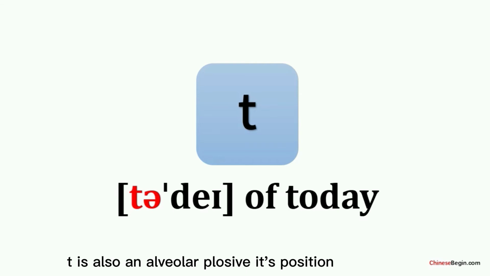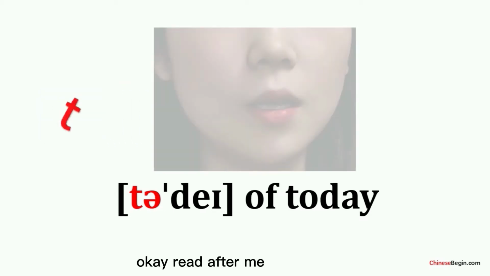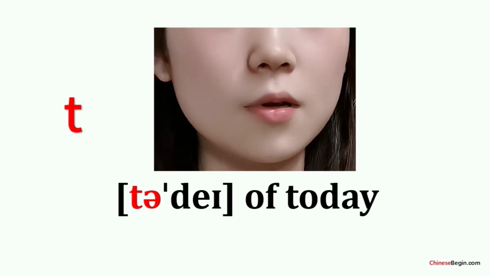Next one, te. Te is also an alveolar plosive. Its position and manner of articulation are the same as those of de, but it is aspirated. You can feel a puff when you pronounce te. Te sounds like te of today. Okay, read after me.